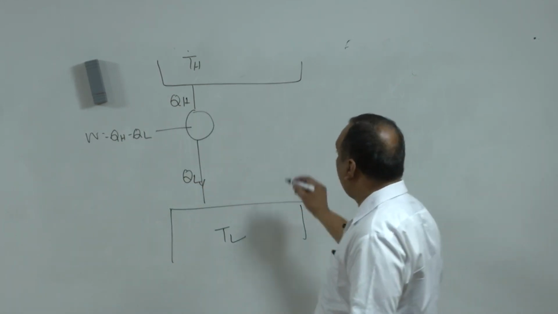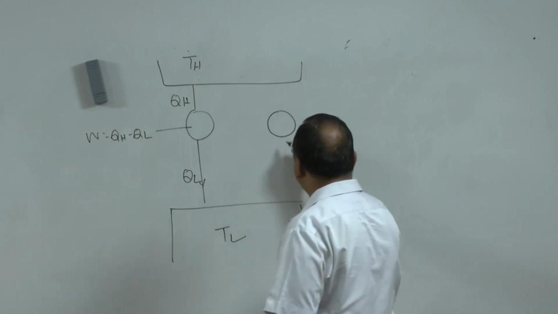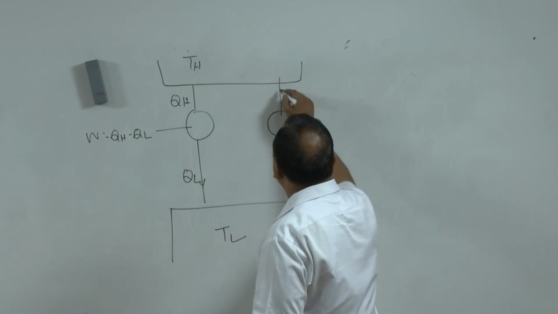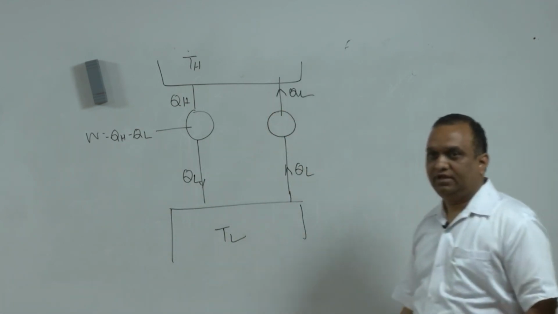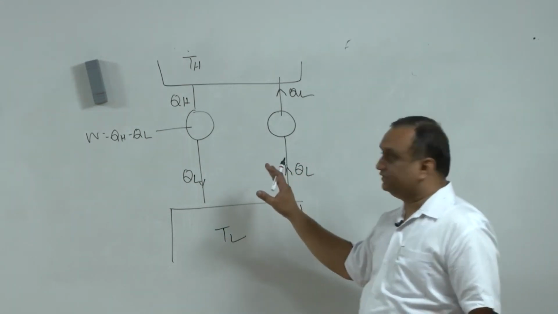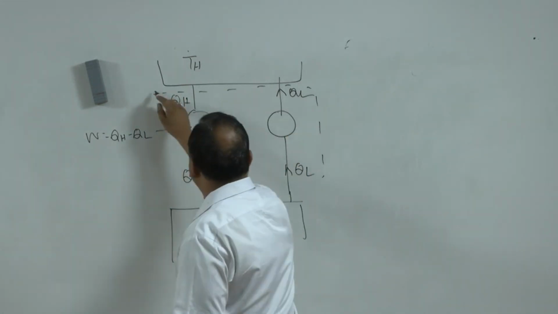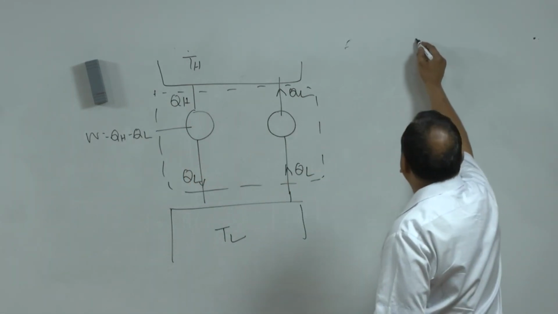Now, another device which is violating the Clausius statement, it means QL from the lower temperature is flowing to the higher temperature without any external assistance. Now, if we combine these two devices, then we will get a scenario like this.